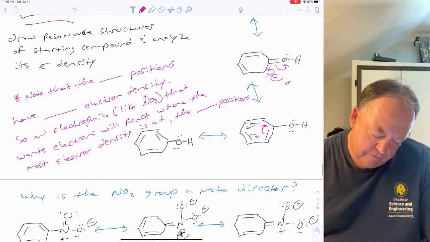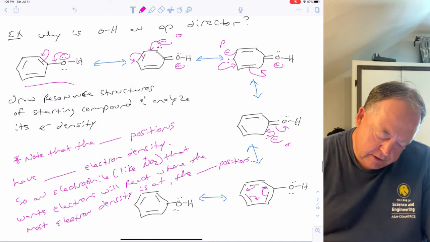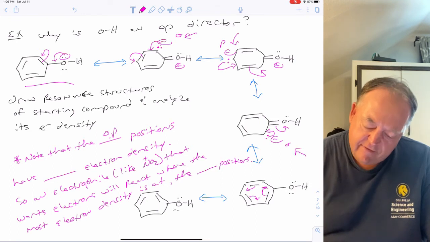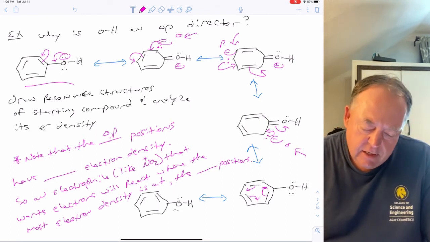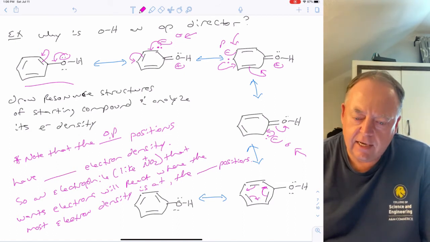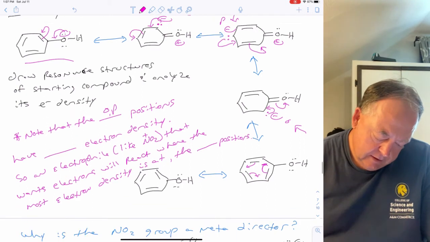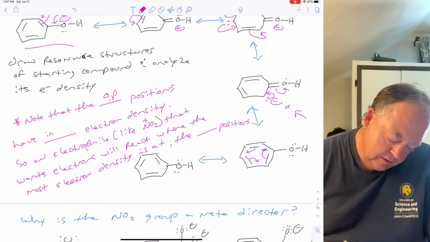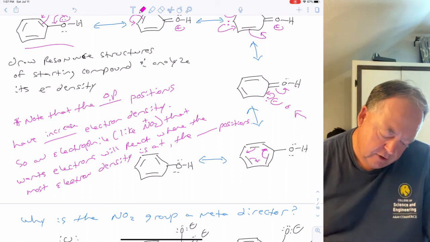So if you note, the ortho and para positions, right there, there, and there, have increased electron density compared to the meta position. If you notice, the lone pair, the negative charge, is never at the meta position. So the OP positions have increased electron density.